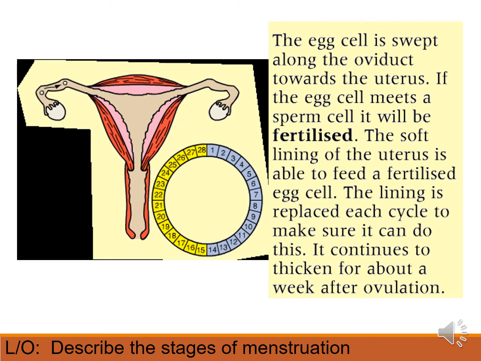The soft lining of the uterus is able to feed a fertilized egg, which is why it builds up during the menstrual cycle. And then if it doesn't receive a fertilized egg, it is then stripped away in menstruation and then builds up again freshly so that it can sustain a fertilized egg.